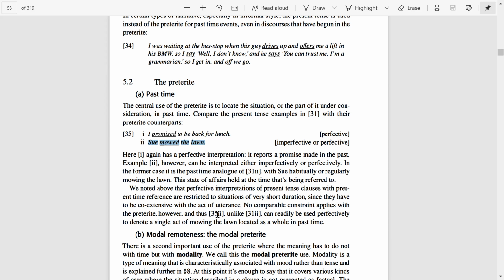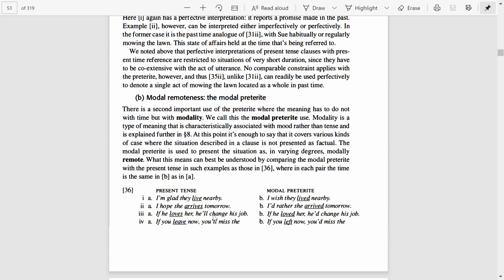You can also go back to the book and check out the examples given in section 31 and section number 35 as well.